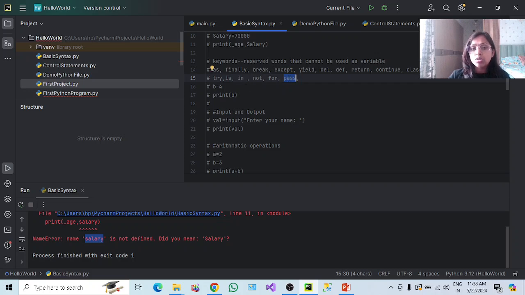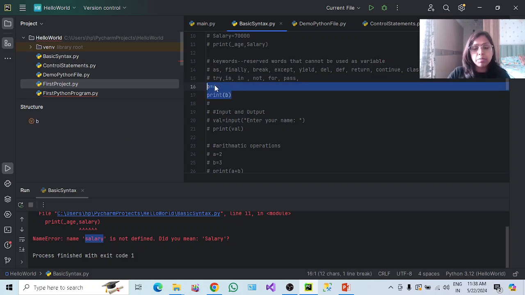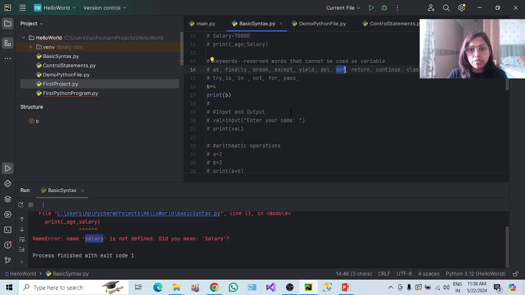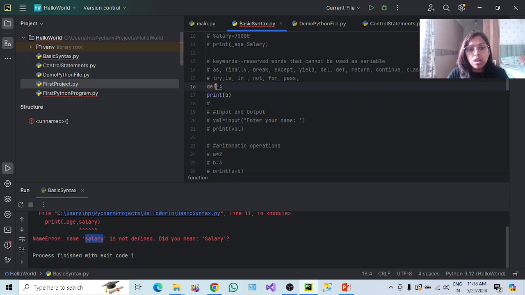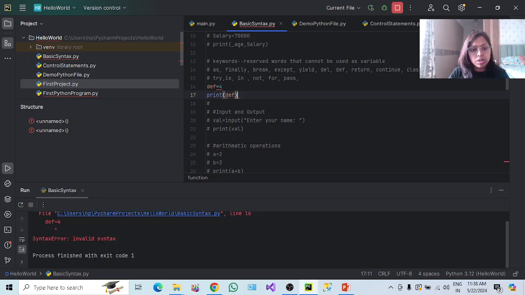These are all keywords. So let me try uncommenting this. Here I have created a variable b which holds the value 4. Let's suppose I wanted to use this def. This keyword is reserved for the purpose of defining a function. But let's say I use this def as a variable, and I try to hold the data 4 in this variable named def. Let's see if it is going to work or not. Let's execute it. See, invalid syntax. It is not taking it.